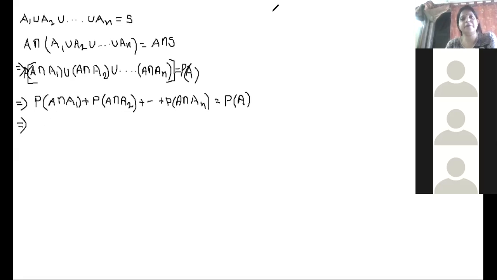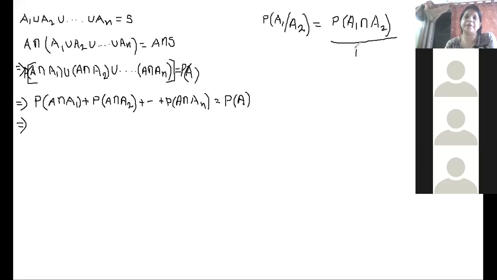Conditional probability of A1 when A2 has already occurred, that is A1 given A2, is evaluated as probability A1 intersection A2 divided by probability of A2. So utilizing this, P of A1 intersection A2 will be probability of A2 into probability of A1 given A2.